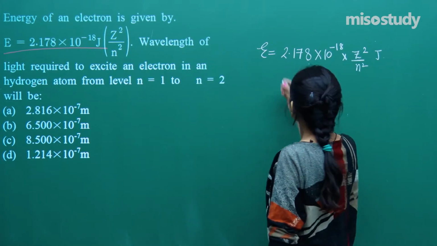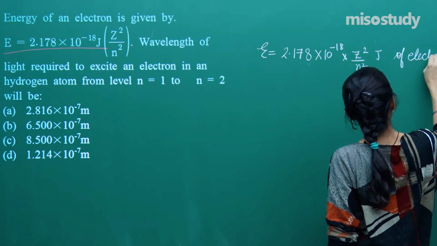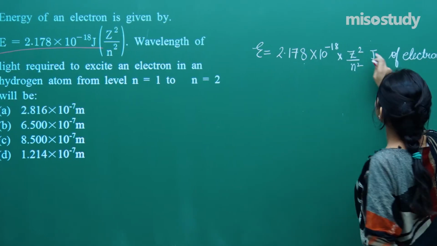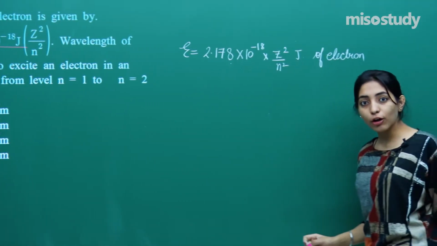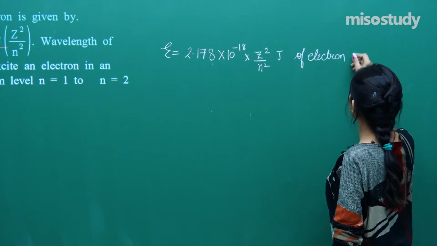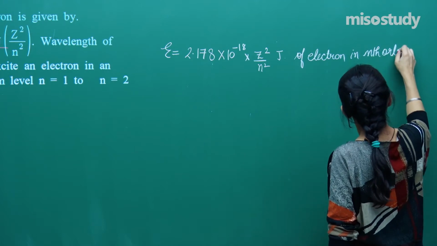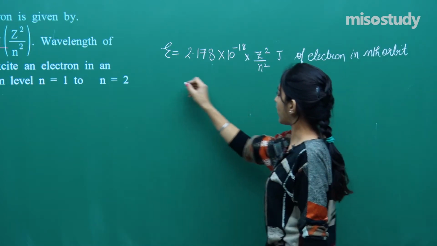So this is the energy of electron, with Z being the atomic number of the atom it belongs to, and n the orbit, energy of electron in nth orbit, okay.